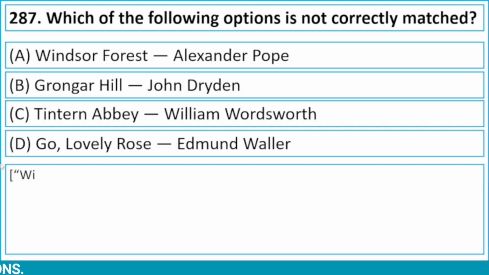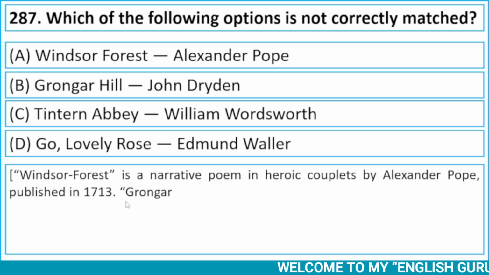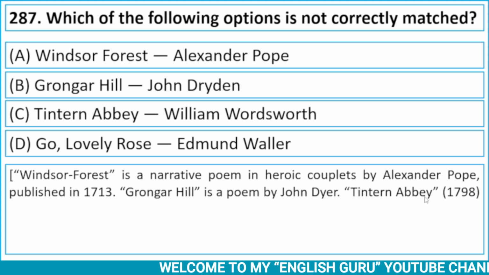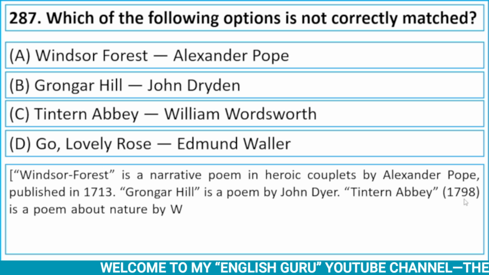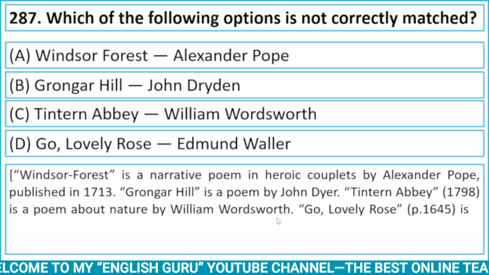So here, Windsor Forest is a narrative poem in heroic couplets by Alexander Pope, published in 1713. Grongar Hill is a poem by John Dyer. Tintern Abbey, which was published in 1798, is a poem about nature by William Wordsworth.